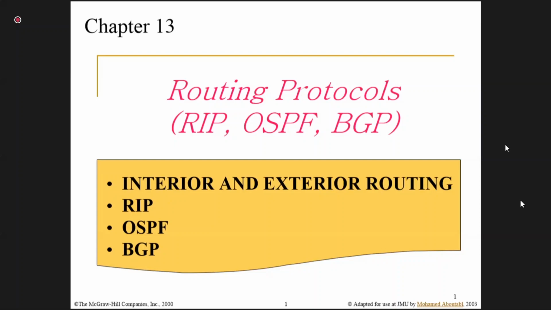Now what are these? First of all, we have to see the full forms. RIP stands for Routing Information Protocol. OSPF stands for Open Shortest Path First protocol. BGP stands for Border Gateway Protocol. So these are three important routing protocols.